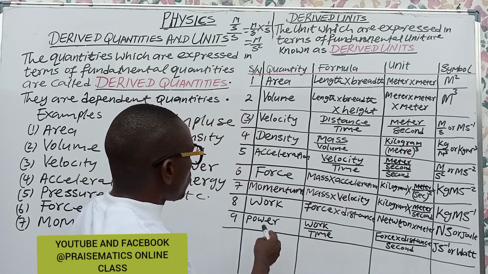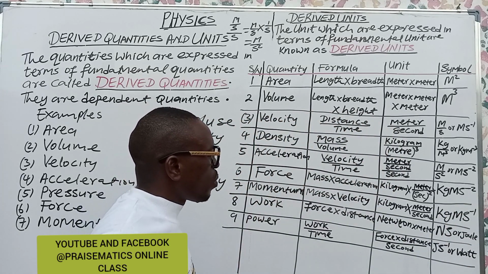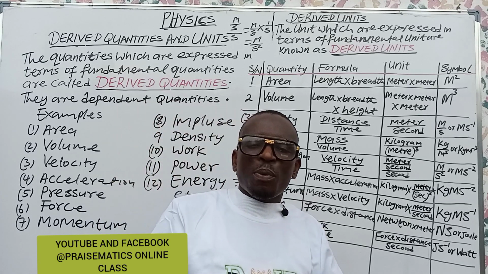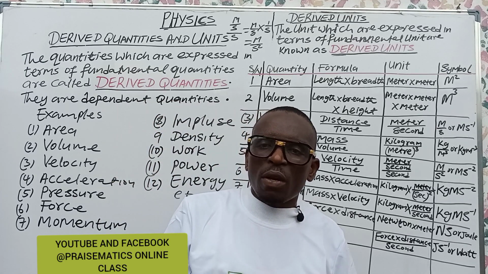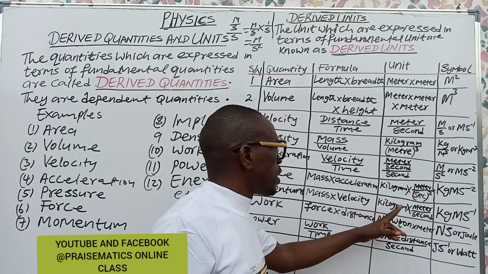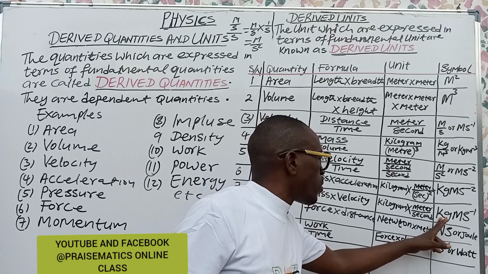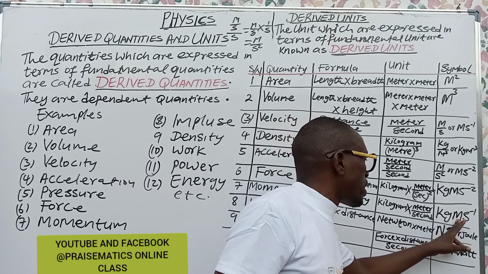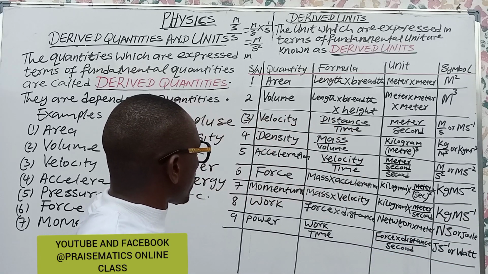Okay. We have another one called momentum. What is momentum? Momentum is defined as the product of what? Mass and its velocity. We know that mass is in kilogram. Velocity is meter per second. That is the reason why we have it as kg meter per second.